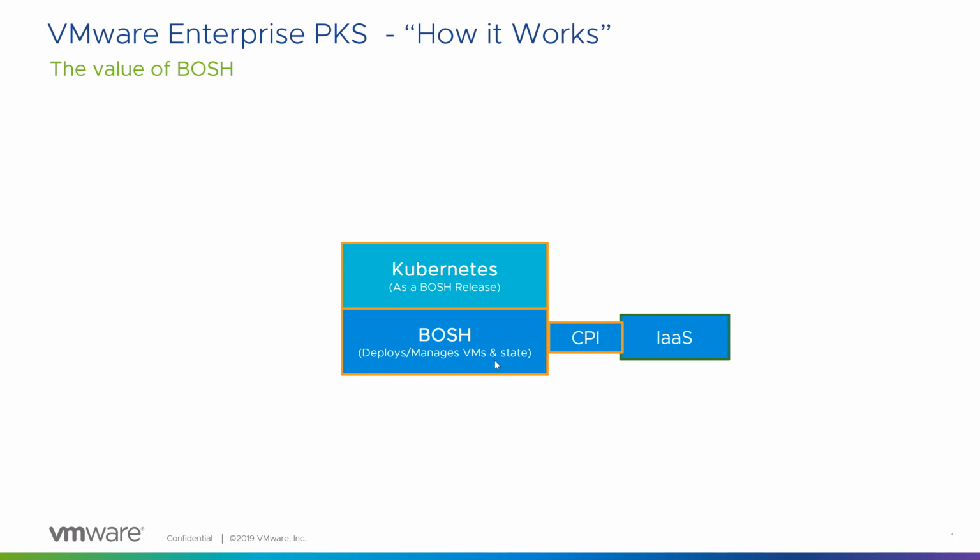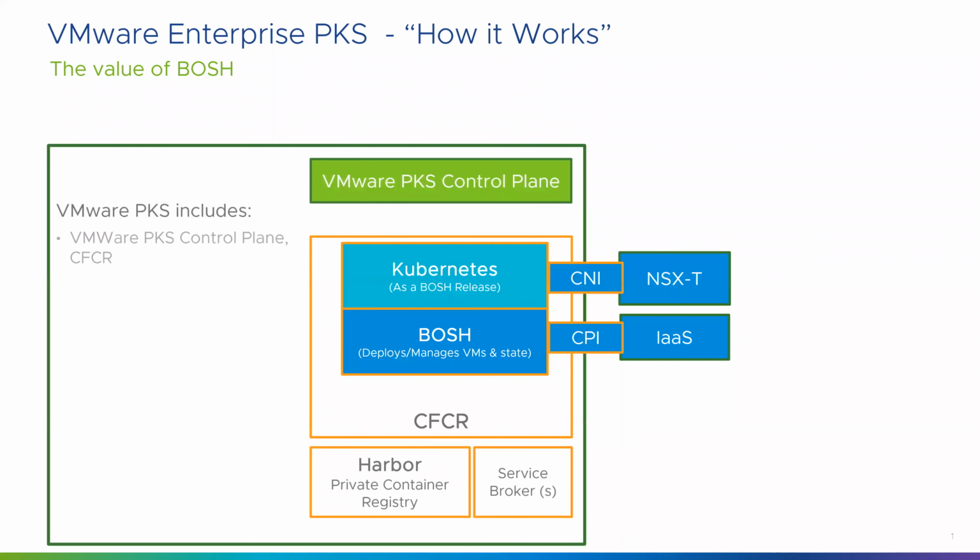Along with PKS, we also have the Kubernetes version, which is the supported version. This is CFCR. CFCR is nothing but Cloud Foundry Container Runtime. So Kubernetes and BOSH are in that. And then see the ecosystem that is getting built. So this entirely is called the PKS control plane. This is very similar to the architecture diagram which we have seen, wherein we had the PKS control plane, we had BOSH, and then we also had Harbor and some service brokers.